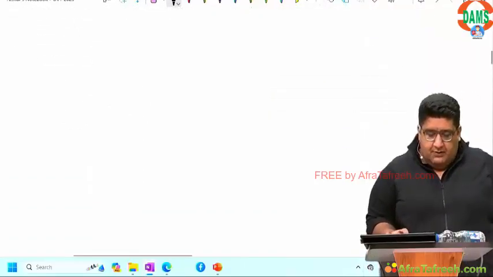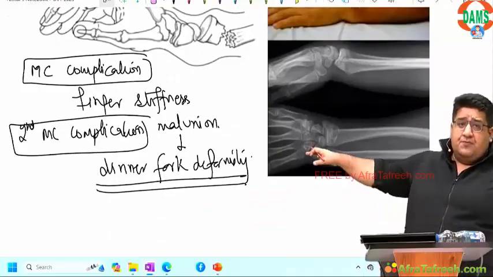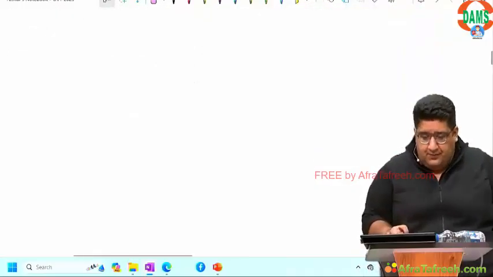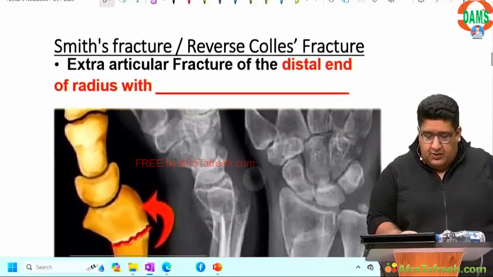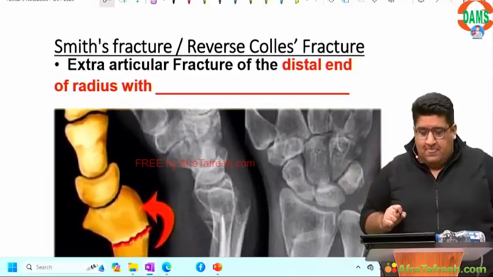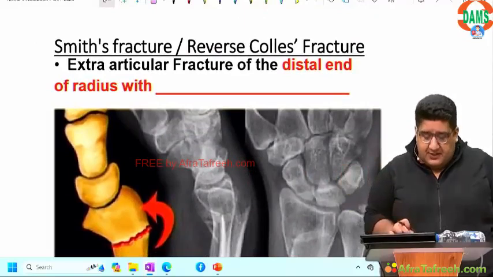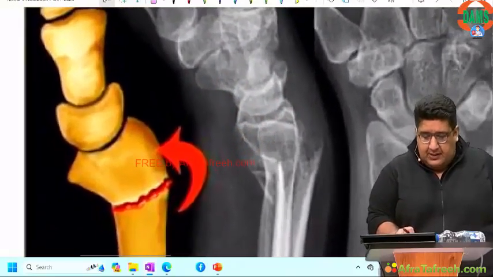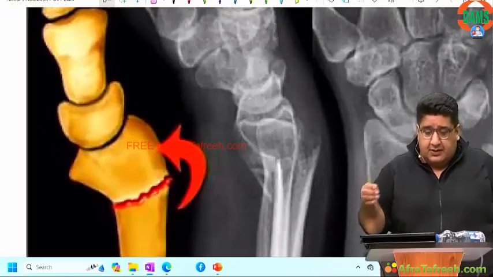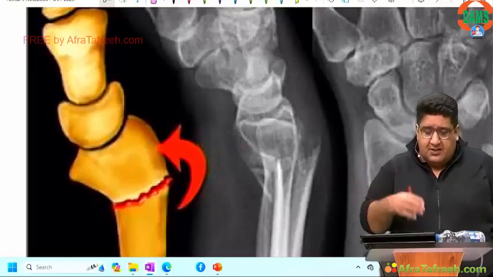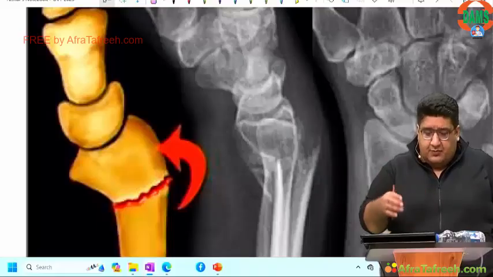Moving further, when you move to the next page, you talk about reverse Colles fracture. Again, it is a fracture of the distal end of the radius, away from the wrist joint, extra-articular. Whenever you have a fracture, there are two fragments, one proximal and one distal, and the displacement of a fracture is decided according to the movement and direction of the distal fragment.